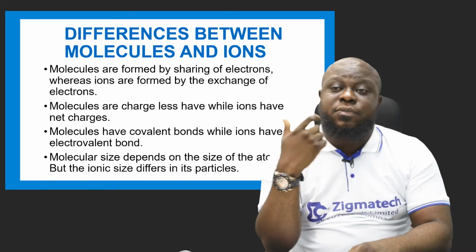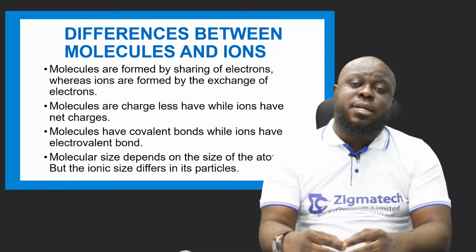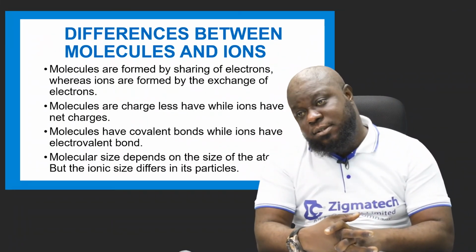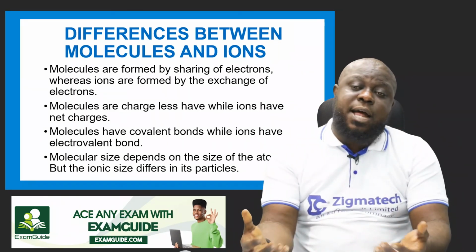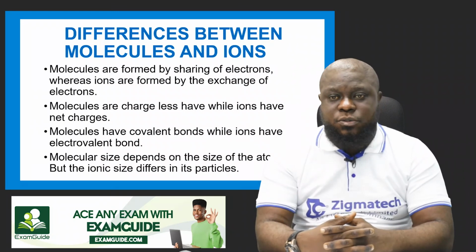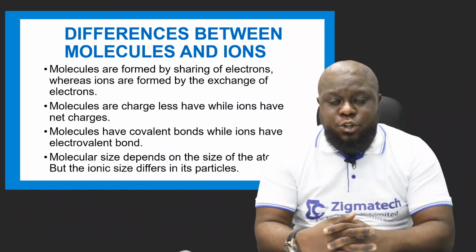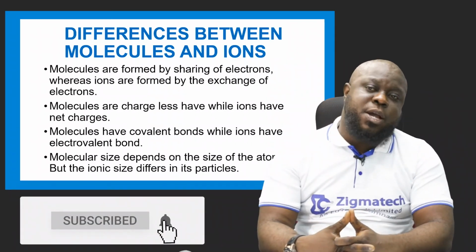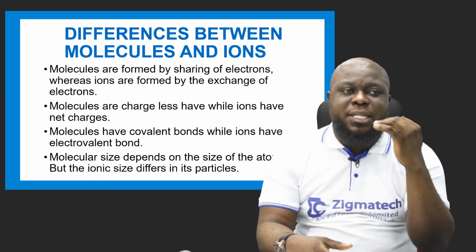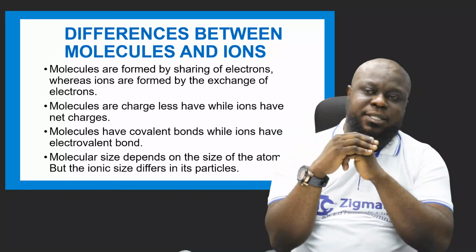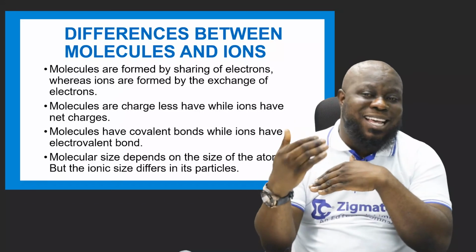Molecular size depends on the size of the atom, but the ionic size differs in its particles. Yes, the size of the atom determines the molecular size, because it is the atom that forms the molecules. So if the atoms that form the molecules are small, they will become small. It's like you want to cook soup, egusi soup. The amount of cups of egusi will determine how big the soup will be. That's the same thing. The amount of atoms coming together will determine how the molecular size will be.